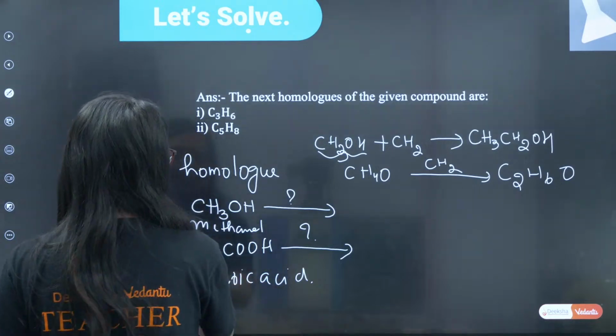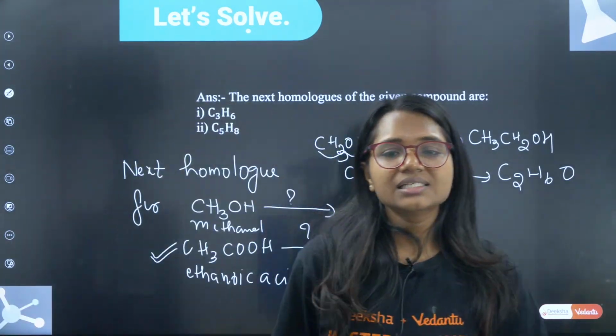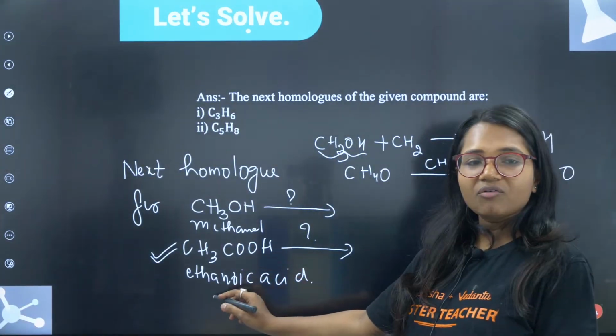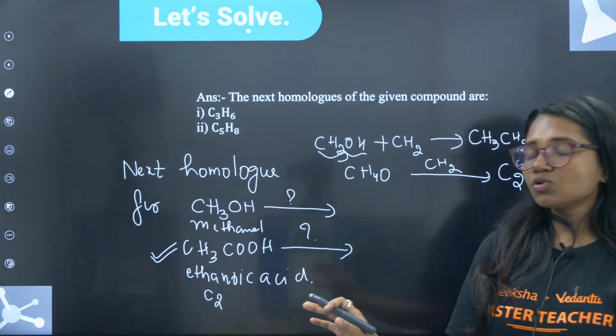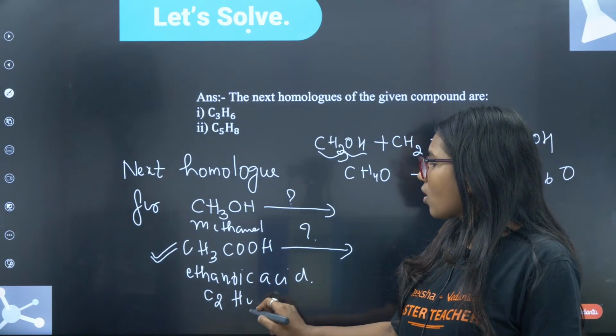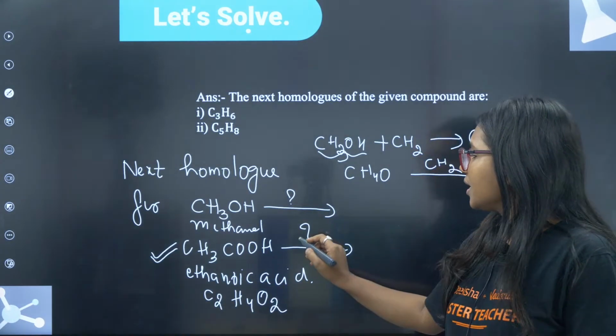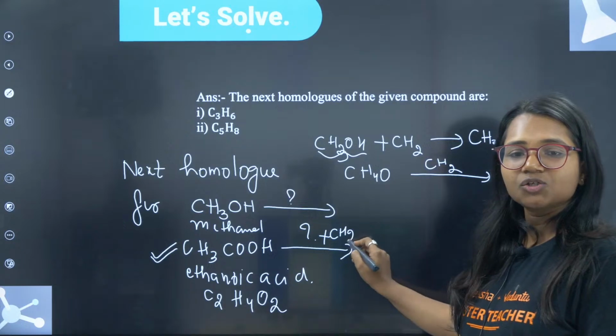What about this acetic acid? Ethanoic acid. What is the molecular formula for this? Carbon with 2 carbon. Correct? There is 2 carbon, 4 hydrogen and 2 oxygen. You have to just add CH2.